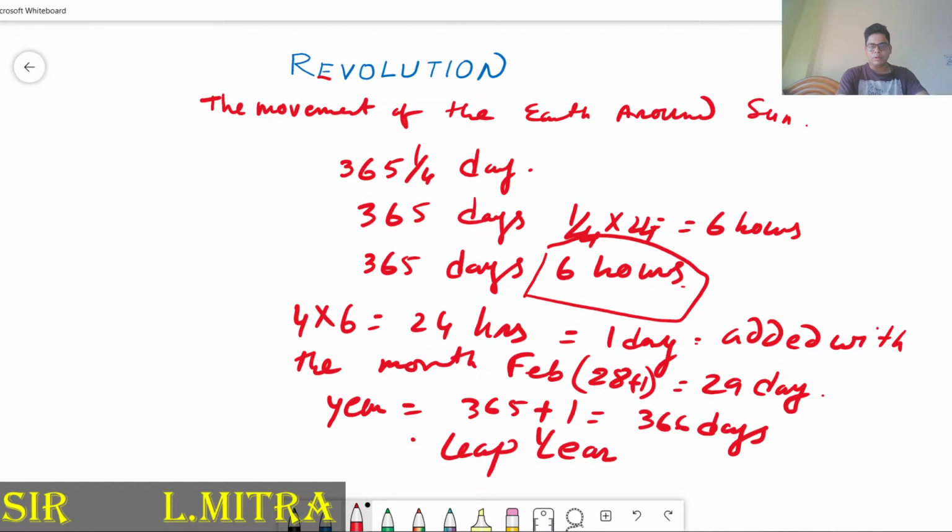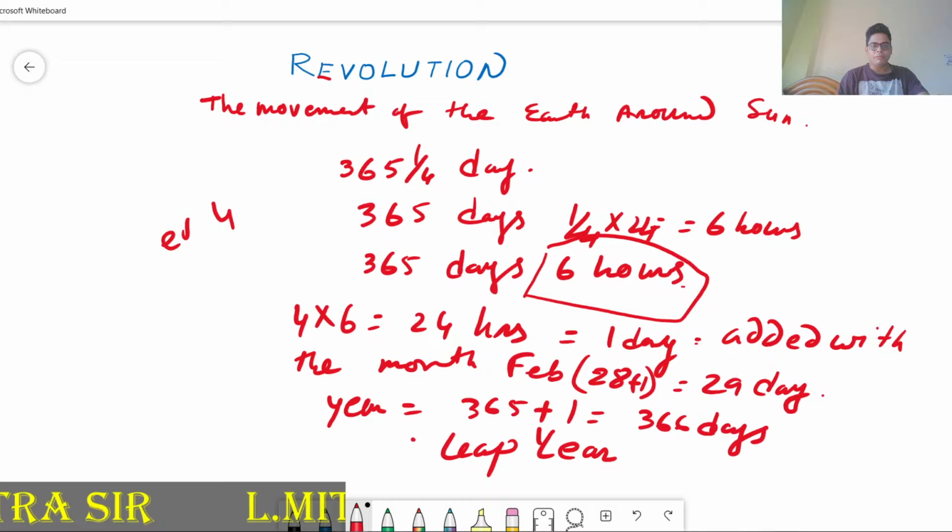So how does the leap year come? The normal time taken is 365 days, 6 hours. The 6 hours are never added in the month, so after 4 years, 4 into 6, 24 hours, 1 day is added to the month of February, and the year will be 366 days. So this is called the leap year. Every 4 years, leap years come.